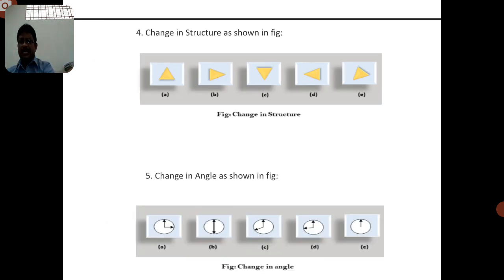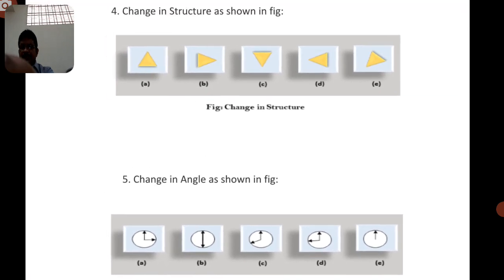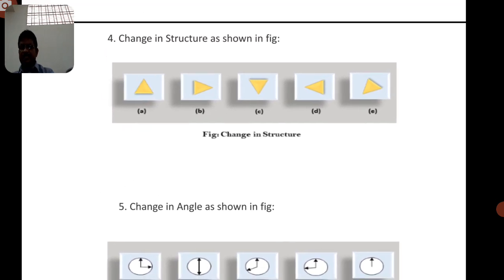In the case of animation, now you have to observe the change in structure. Actually, we can take the image as a triangle. Here A is the triangle, and that triangle can be rotated in any direction. You can set a number of directions here. That means we can change the structure, so whatever the image is, it can be rotated. For example, this particular A is one image, a triangle.